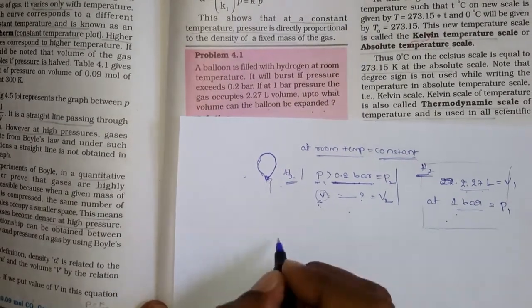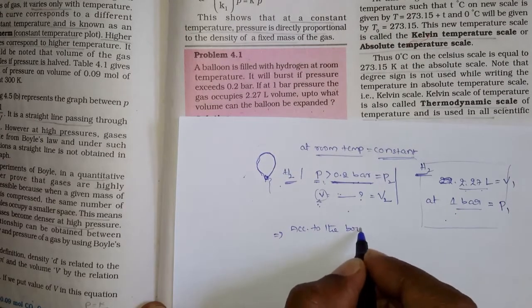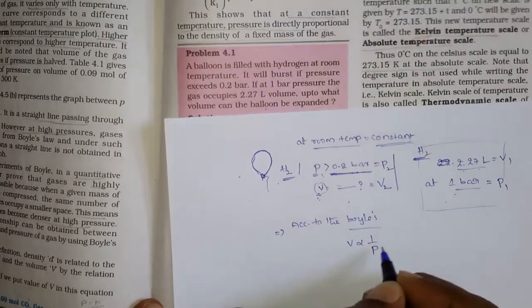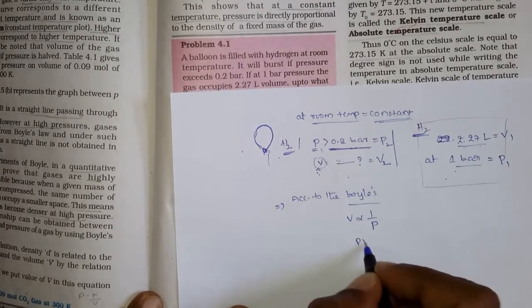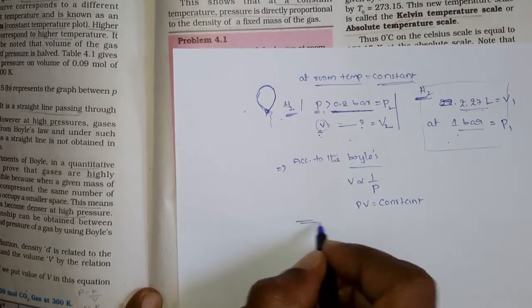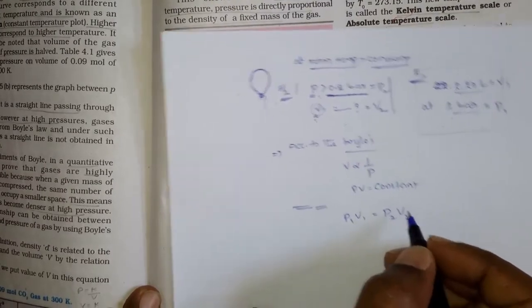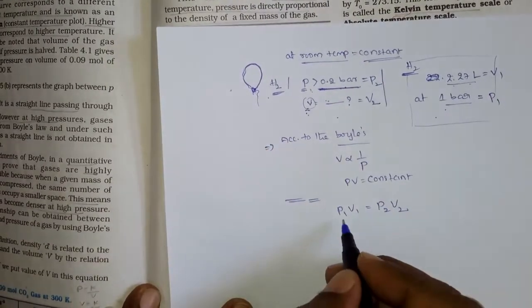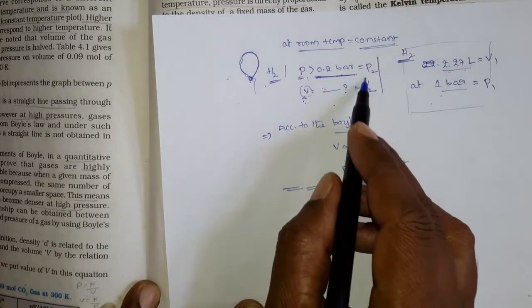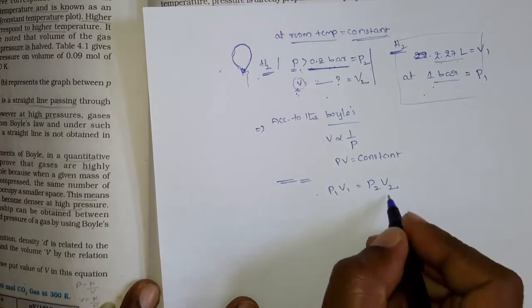So according to Boyle's law, what is Boyle's law? V is inversely proportional to 1 by P, or PV is equal to constant. In other words, we have written that P1 V1 is equal to P2 V2, right? For these conditions we have to use this equation. Here we have to find out V2, and we have P1, V1 and P2.